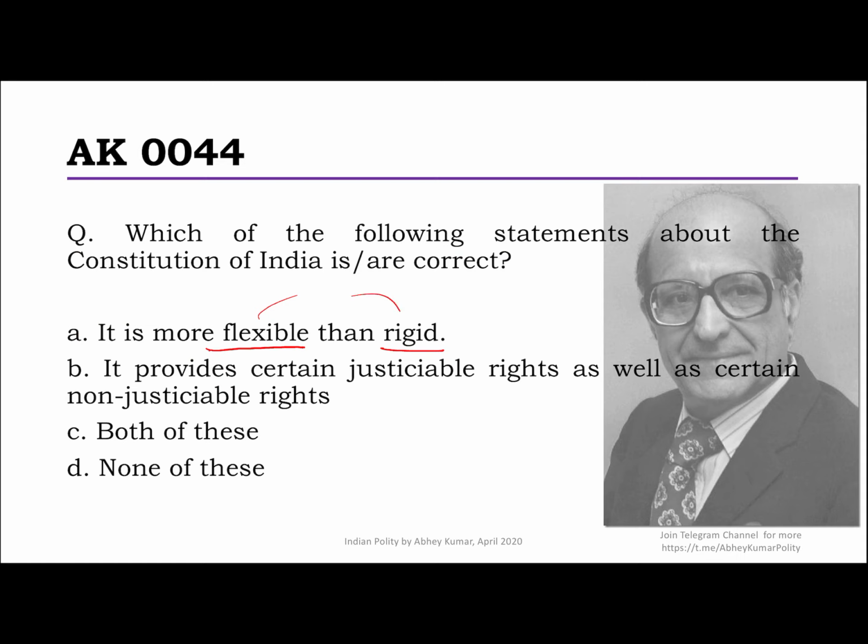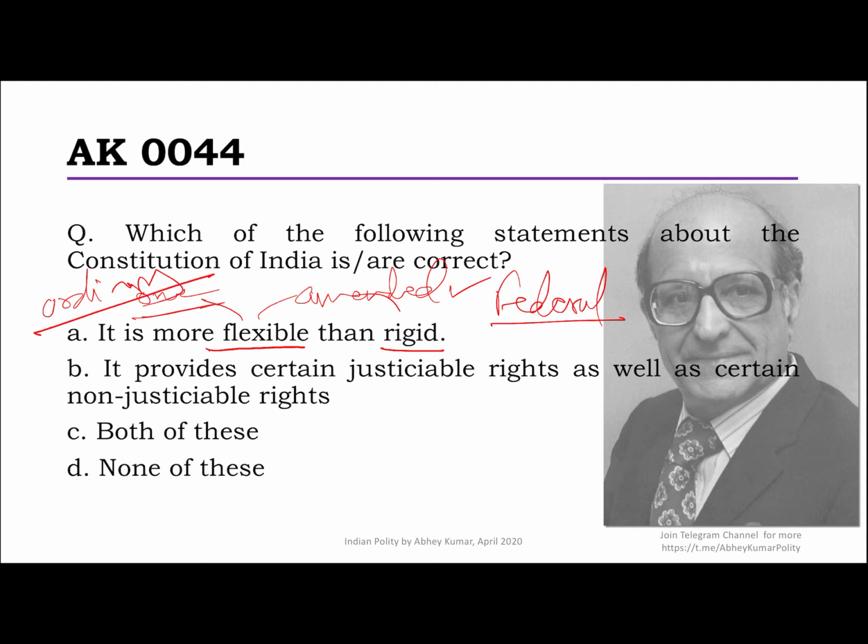So, whether it is flexible or rigid, in both situations, the constitution can be amended. Amendability is always there. It's just the procedure for amendment. Now, for a federal system like India, mind it again, for a federal system, flexibility essentially means when only one of the entities of the federation, that is center or state, they alone can amend the constitution through an ordinary legislative process. So when the process is same as enacting any law, by the same procedure, if you can amend the constitution alone, then that is flexible.